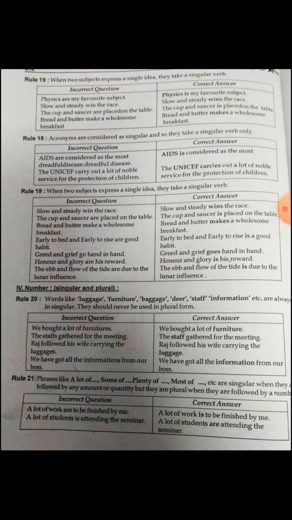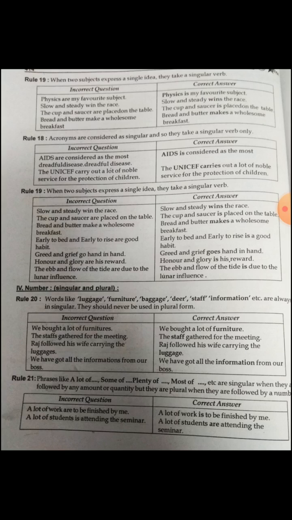Next one, phrases like a lot of, some of, plenty of, most of, etc. are singular when they are followed by any amount or quantity, but they are plural when they are followed by a number. So "a lot of work are" or "a lot of work is".